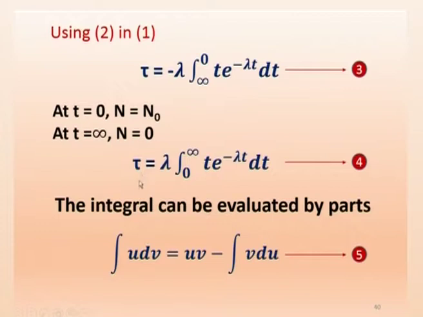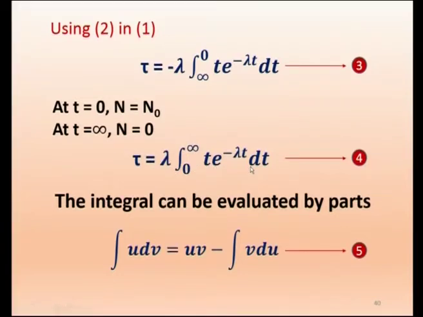Now, this is minus, so here we are making it plus, thereby instead of infinity to 0 we are changing the limits to 0 to infinity. So this is minus, this has become plus, because we have changed the integral from infinity to 0 into 0 to infinity, equation 4. Now, this is the expression for mean life.